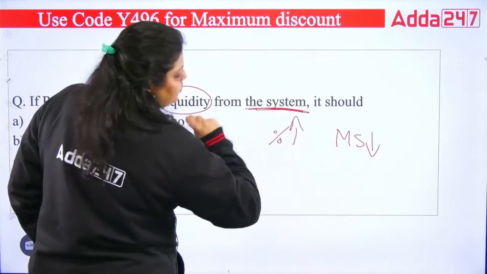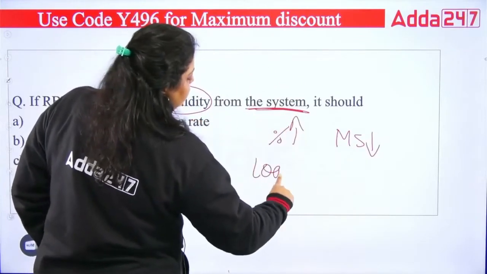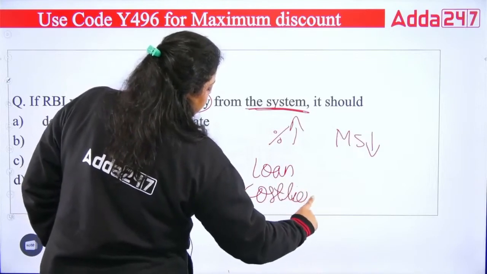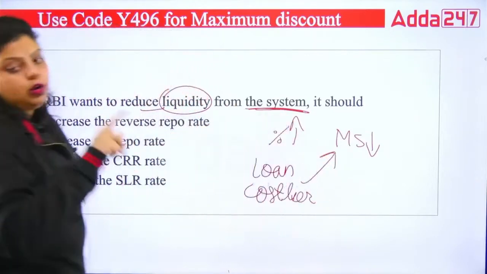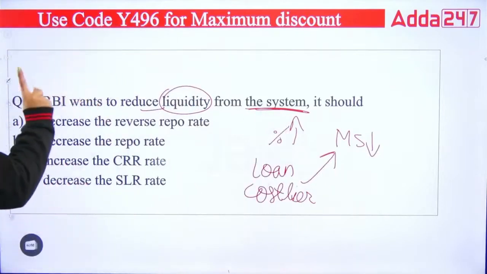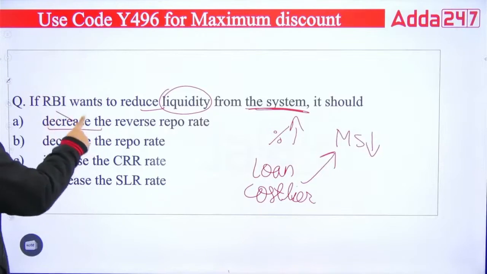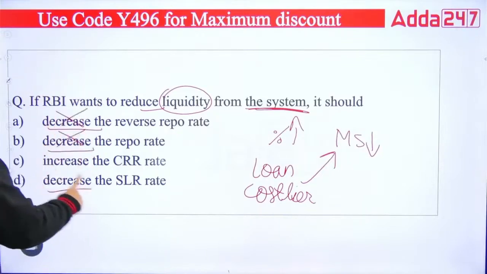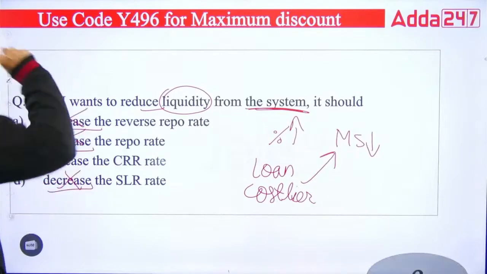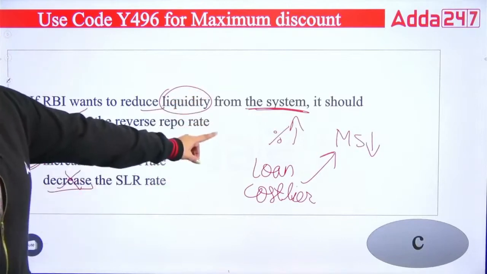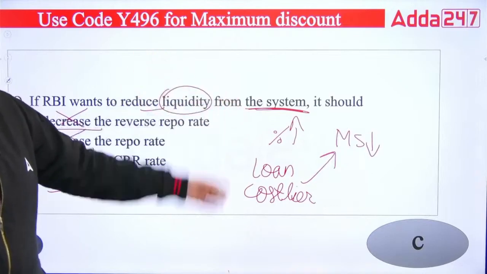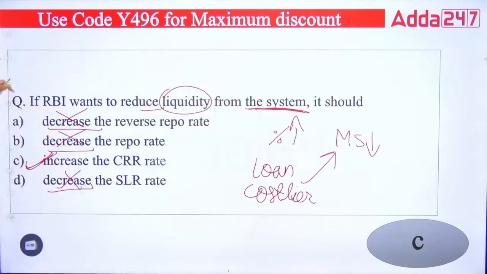When RBI increases policy rates, then what happens? The loan will become costlier. The loan will be costlier for the public, and when the loan is costlier, the money supply with the public will automatically reduce. Okay, so what has to be done? RBI has to decrease reverse repo rate, decrease repo rate, decrease SLR. No, RBI has to increase the CRR. It means C option is correct. Because when you increase the policy rates of monetary policy, then the loan becomes costlier, and then the money supply will automatically be controlled. So the right answer is C.